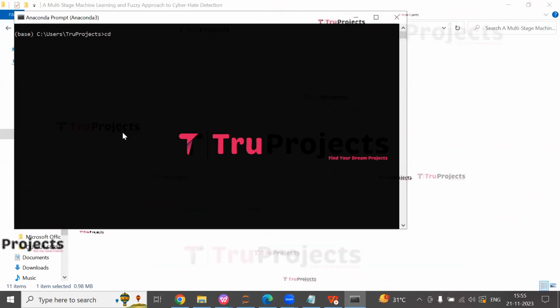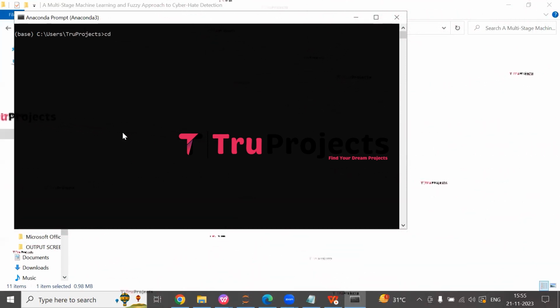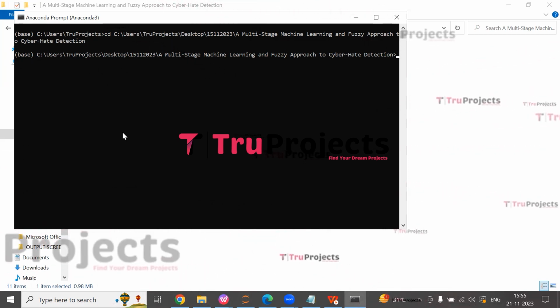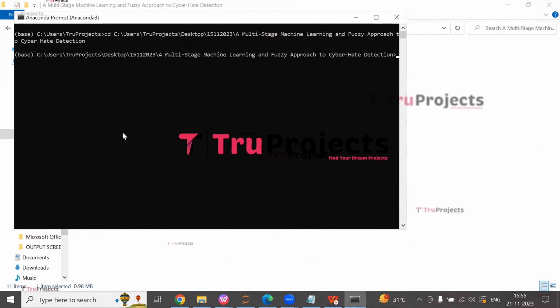Use the cd command followed by a space and then paste the copied path and hit enter. This command is used to change the current directory to the code folder's path. Compile the app.py file using the command python space app.py.